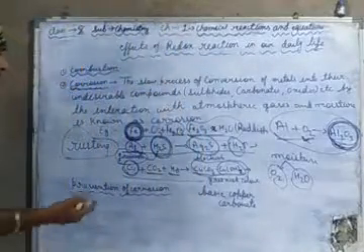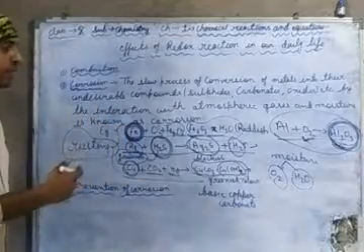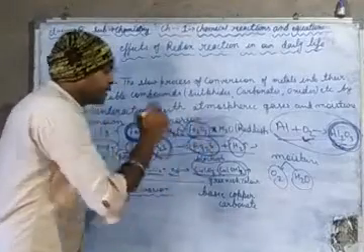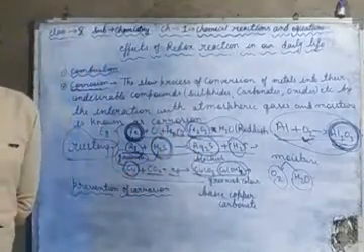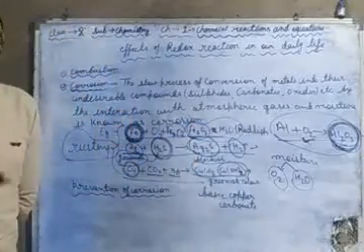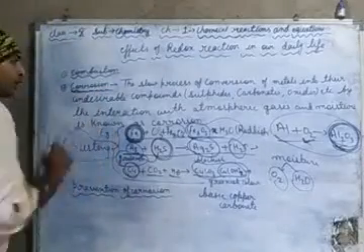Now we have seen many examples, but the question is, how do we prevent corrosion?